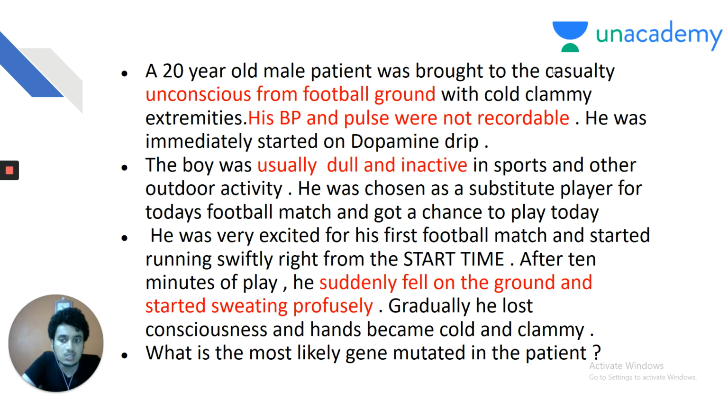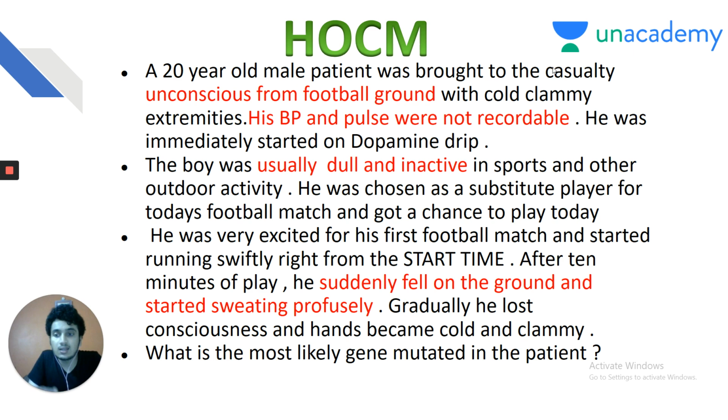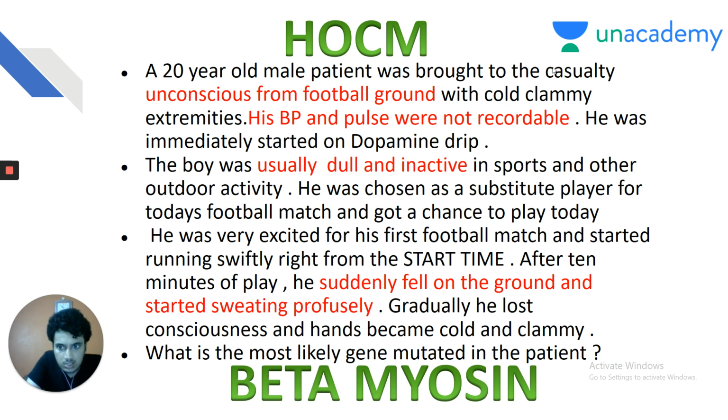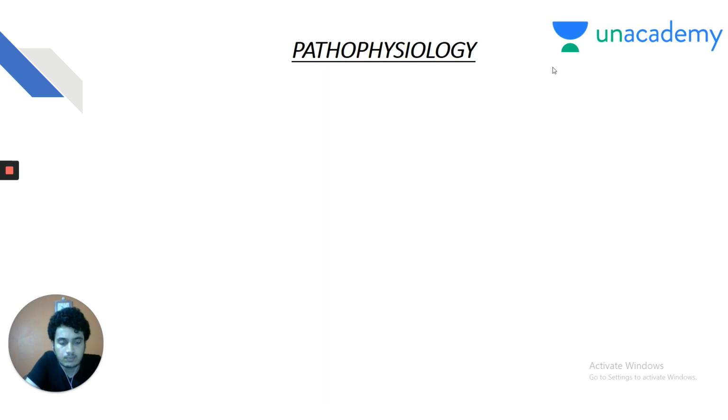What is the most likely gene mutated in this condition? My dear friends, this is a classical description of HOCM, hypertrophic obstructive cardiomyopathy, the classical feature of which is sudden cardiac death in young athletes. The most common gene implicated in hypertrophic obstructive cardiomyopathy is the beta-myosin gene, and HOCM is the most common cause of sudden cardiac death in young athletes.